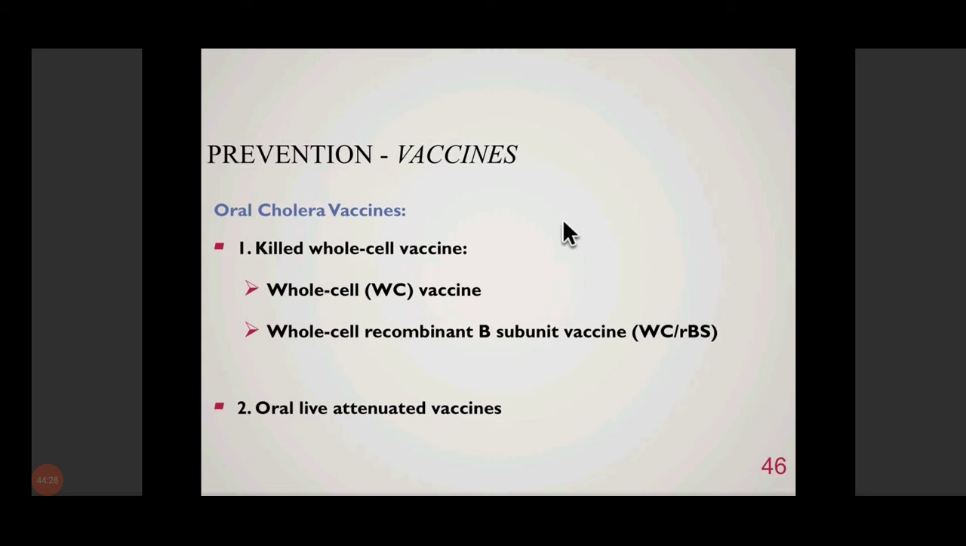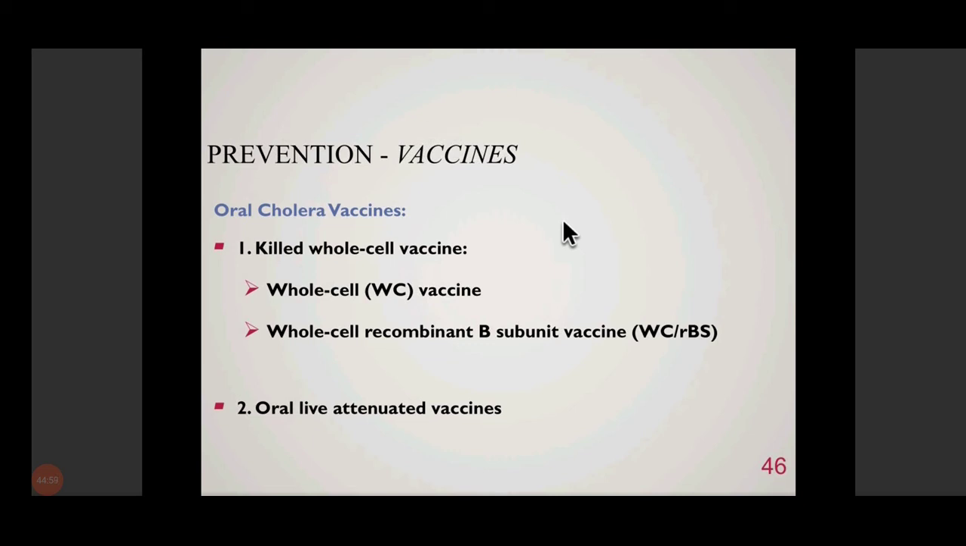Alright. So in oral cholera vaccine, we have two main types. One is the killed whole cell vaccine and another is oral live attenuated vaccine. As the name suggests, killed whole cell vaccine means you take Vibrio cholerae as such, or some modified form of Vibrio cholerae, and kill it by various methods, either heat or by adding some chemicals, and then that is given to a person,